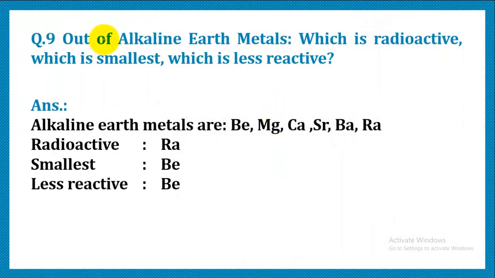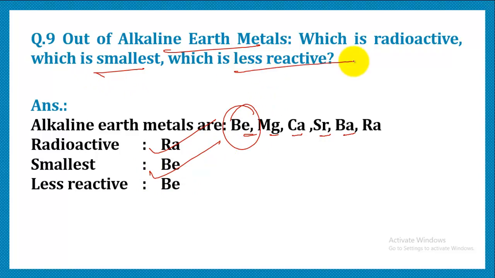Another question is, out of the alkaline earth metals, that is beryllium, magnesium, calcium, strontium, barium and radium, which is radioactive? The radioactive one is radium. And which is smallest? Obviously the first one is going to be smallest, so beryllium, which is going to be less reactive, as the one with higher ionization energy and smaller size is going to be less reactive. So the correct answer is beryllium.